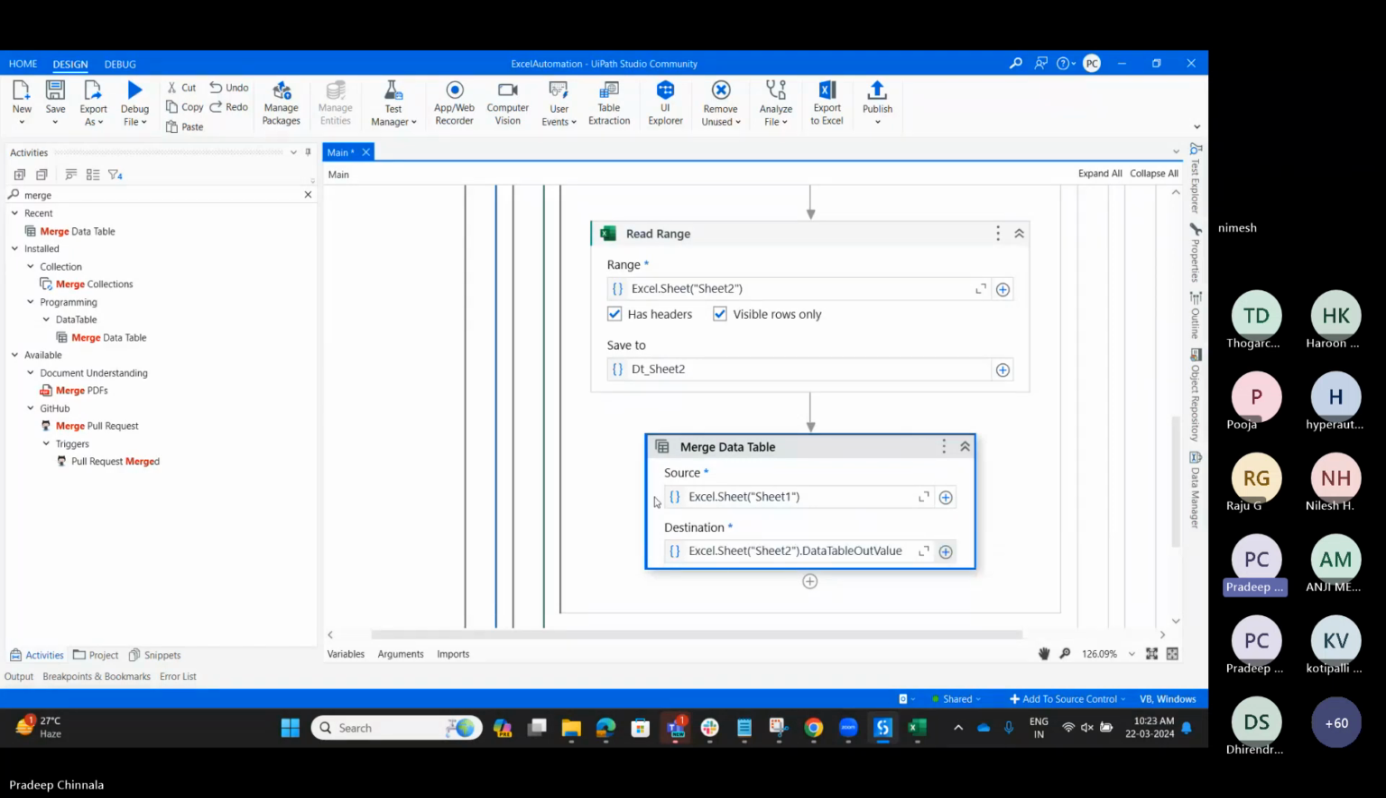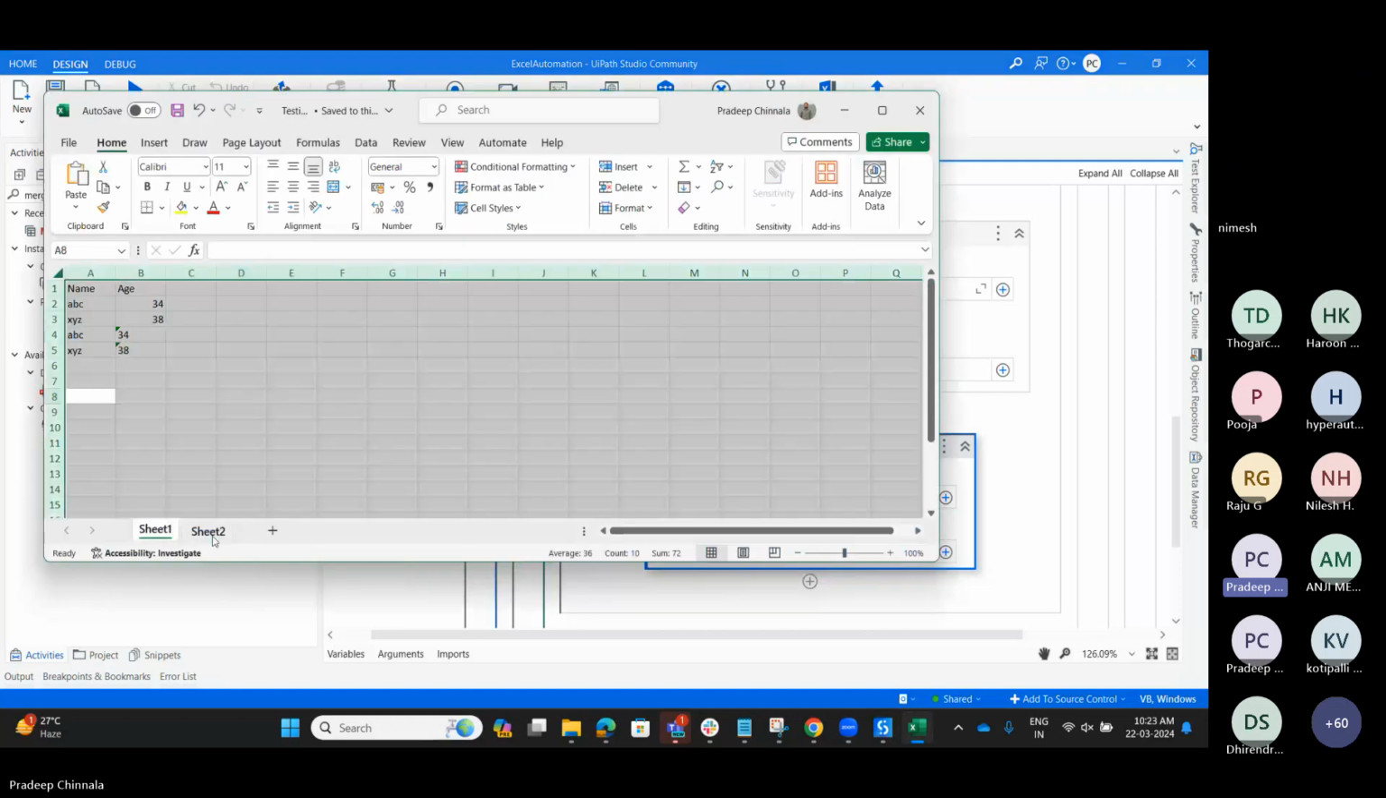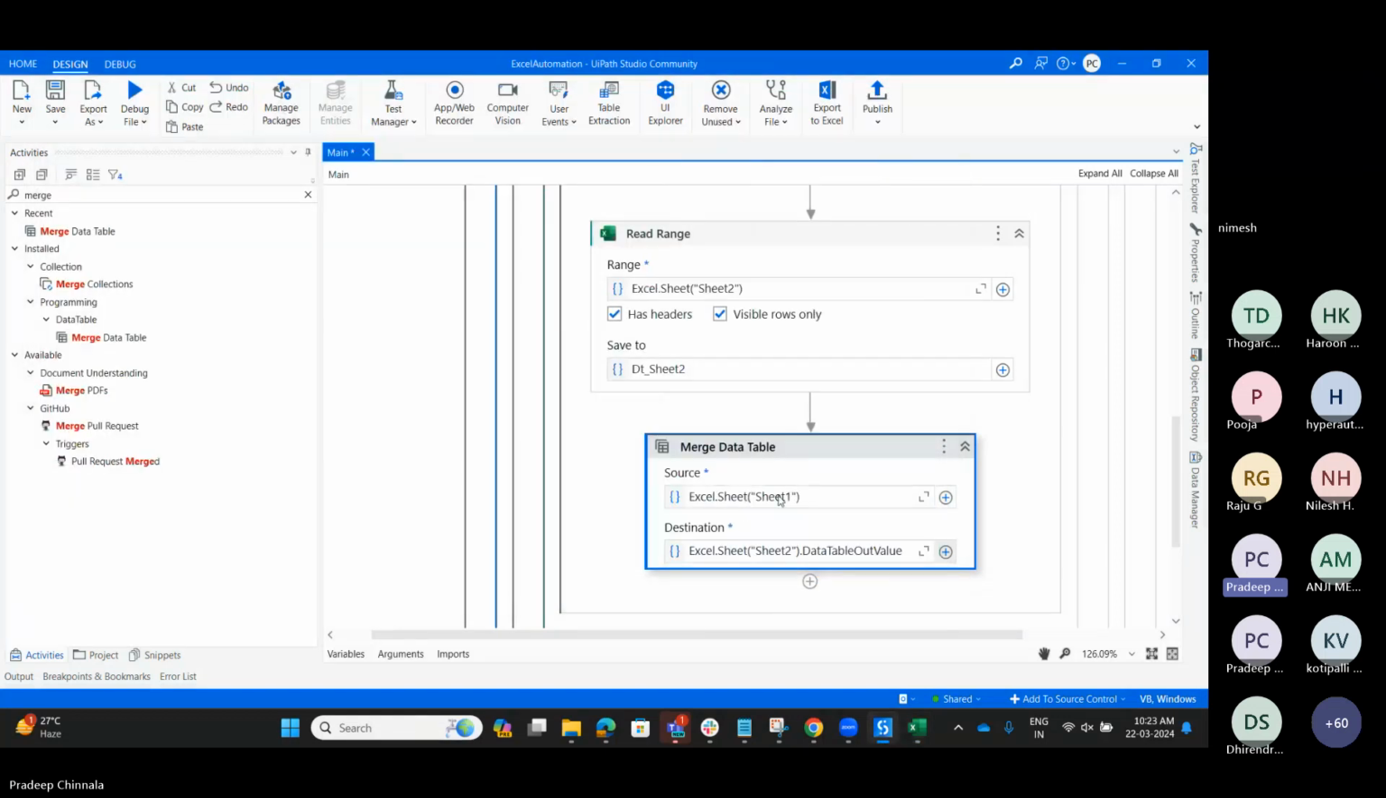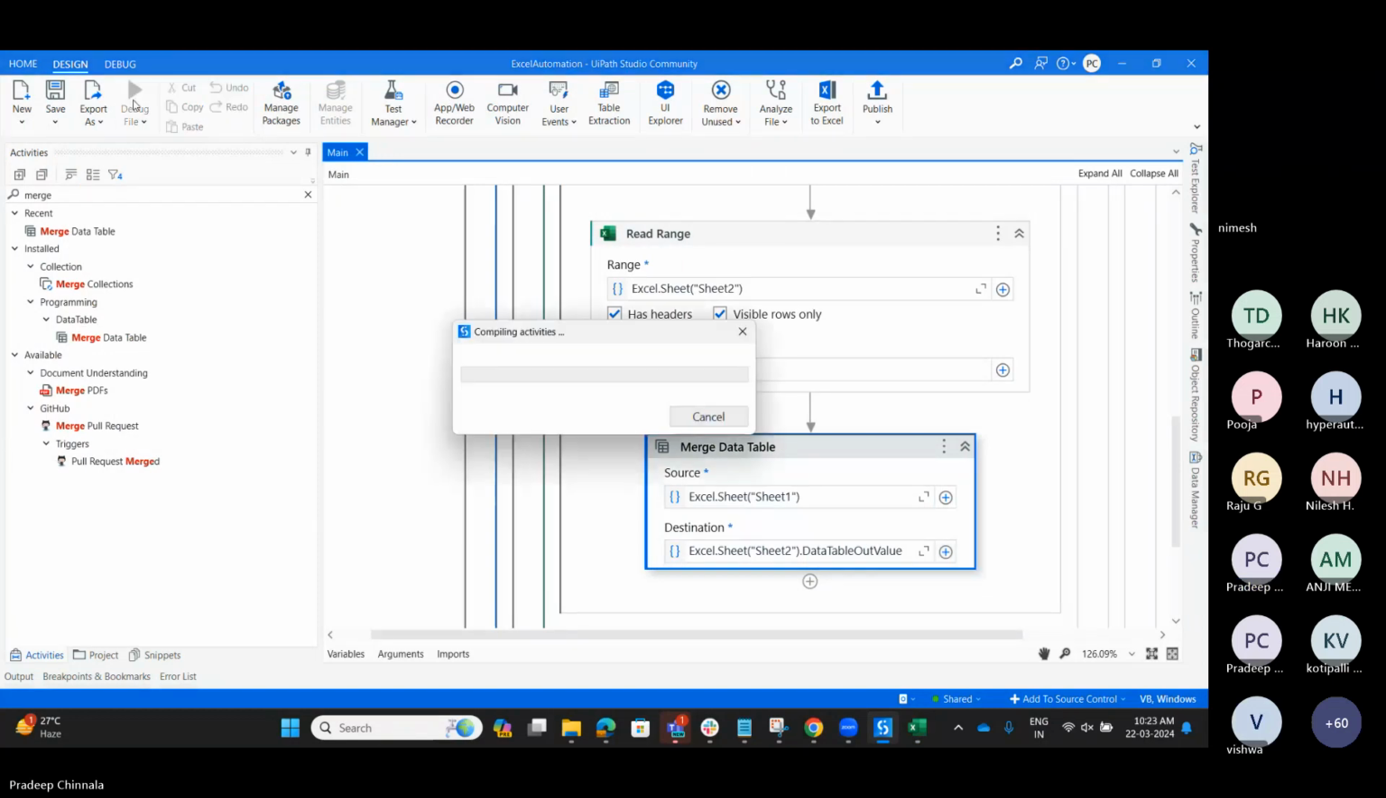So what will happen? We have sheet 1 and sheet 2. Sheet 1 is having these particular values and sheet 2 is having these particular values. So I'm going to merge it. The source we are reading from sheet 1 and we are going to print it in sheet 2. Let me close this Excel file.